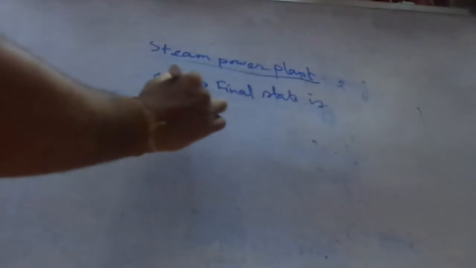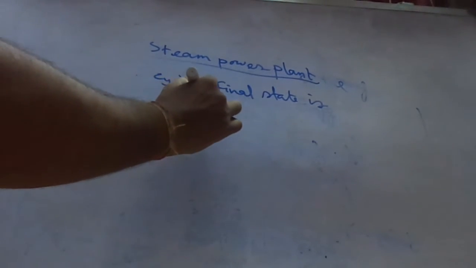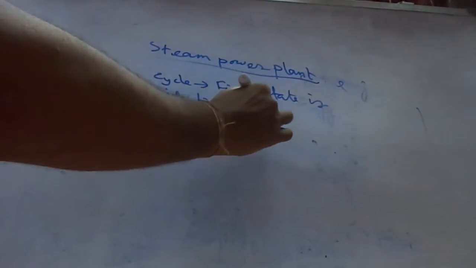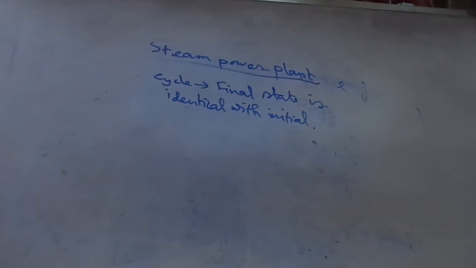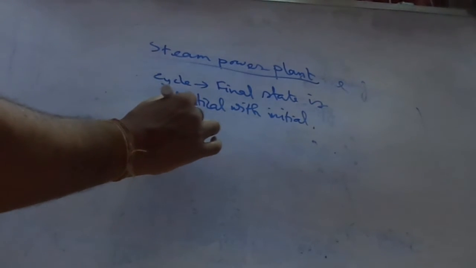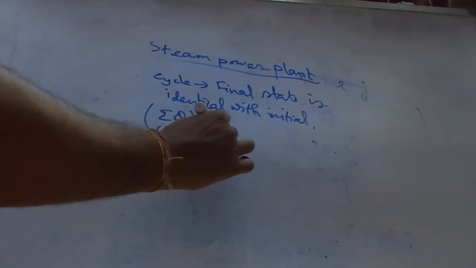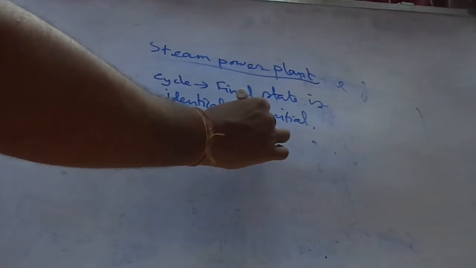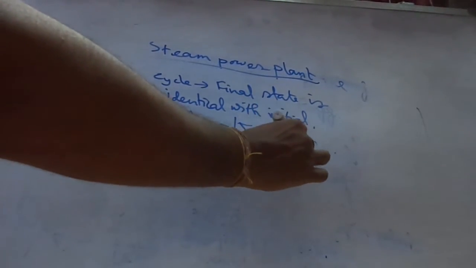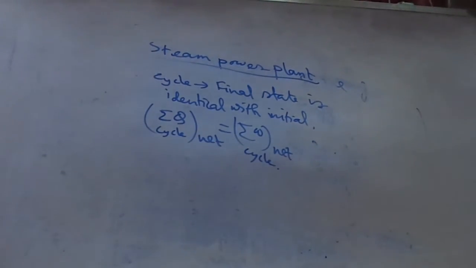In case of a cycle, summation of Q equals summation of W.